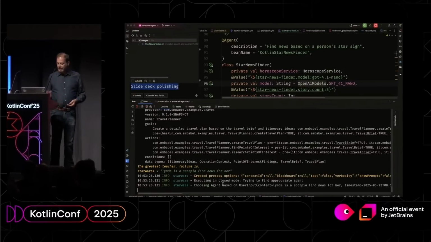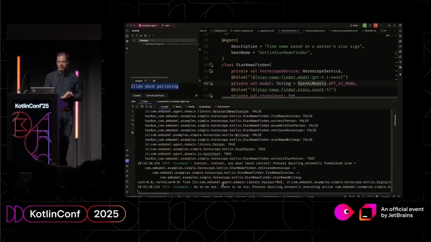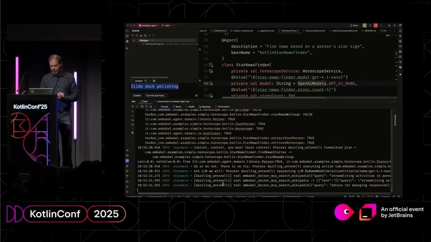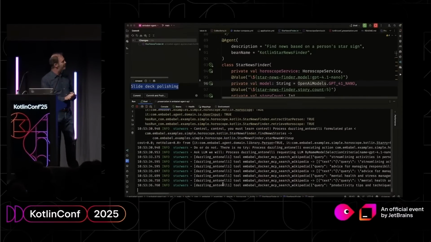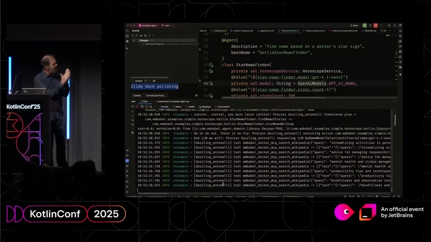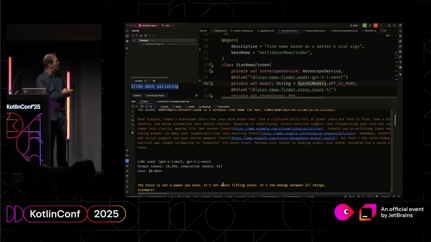So it will choose an agent. Then it will create a plan, and we can go over these log messages when it has finished. It's now calling MCP tools. So this is the LLM calling tools to search the web. It is now ready to do the final write-up, and it has finished.